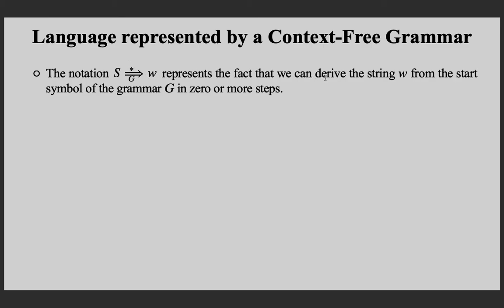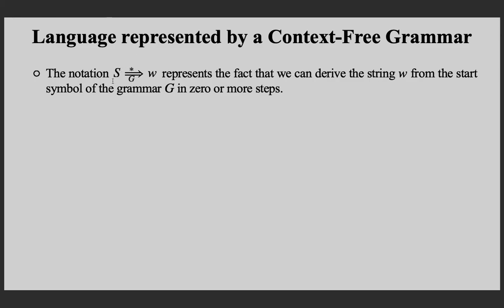This represents the fact that we can derive the string W from the start symbol of the grammar G in 0 or more steps. If you recall, we set the number of productions here to say that something is derived. The star means 0 or more steps, and that is the only thing that we have not seen.